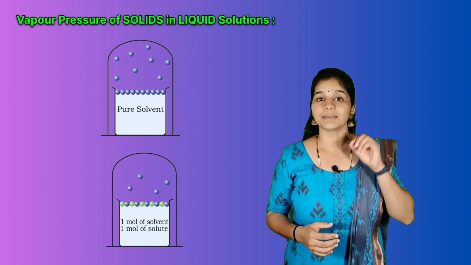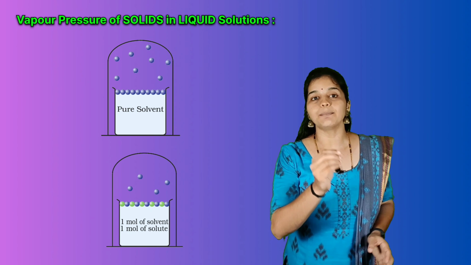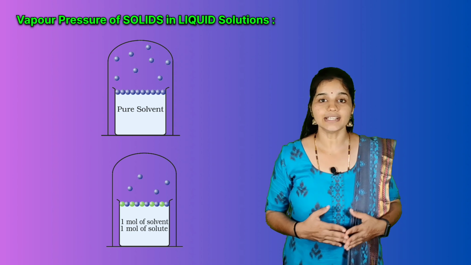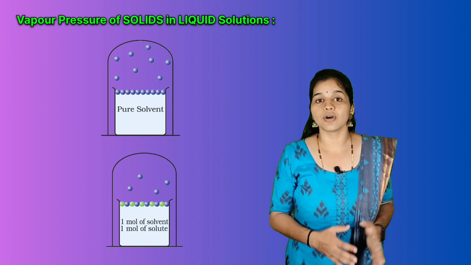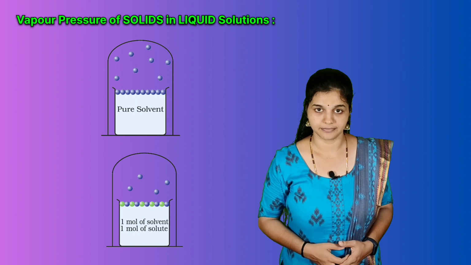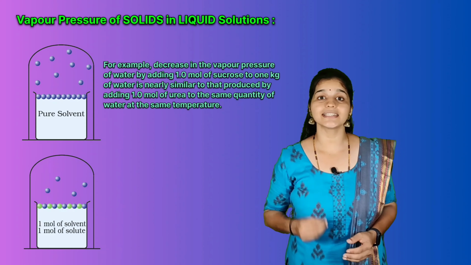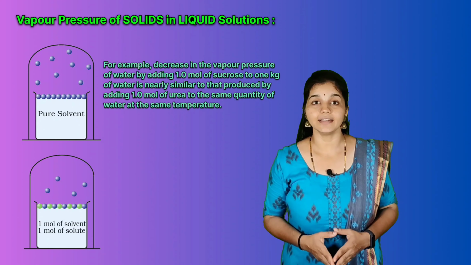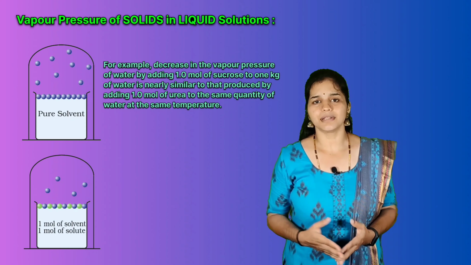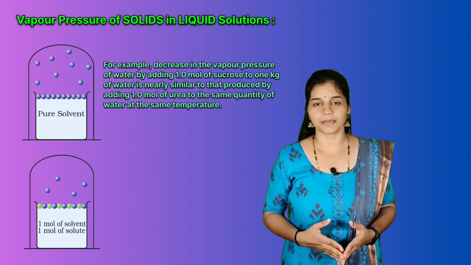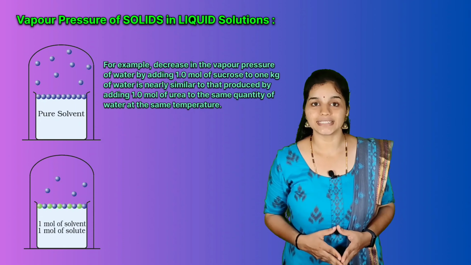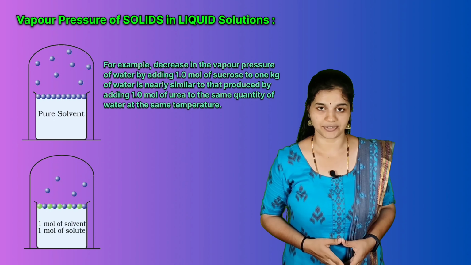This decrease in the vapor pressure of the solvent depends on the quantity of non-volatile solute present in the solution, and does not depend on the nature of the solute particles added. An example is that the decrease in vapor pressure of water by adding 1 mole of sucrose to 1 kg of water is nearly similar to the decrease produced by adding 1 mole of urea to the same quantity of water at the same temperature.